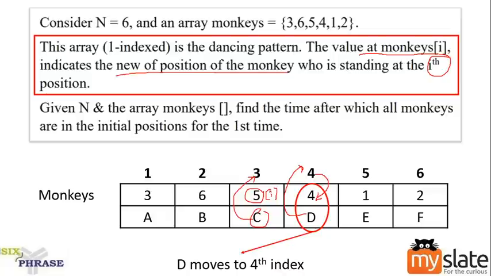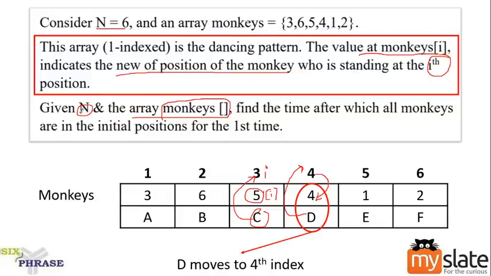Yes, this is array of I. Array of I indicates new position of the monkey who's standing at I. Is it clear? This is the question. Yes? Okay. So now they're asking you, given n value, N is nothing but number of monkeys, and the array monkeys. For monkeys we have an array. What does that array indicate? The new position of the monkeys.